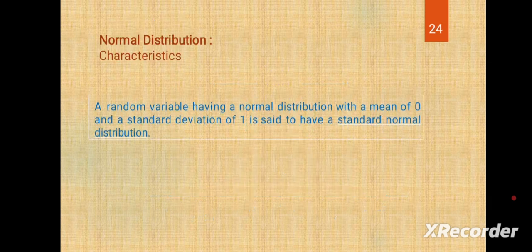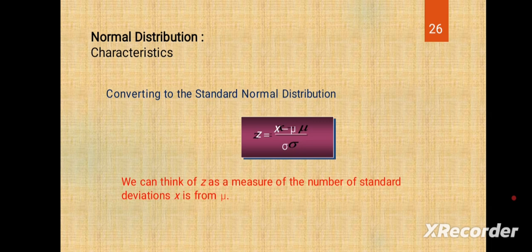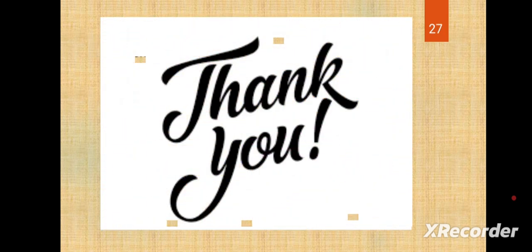A random variable having a normal distribution with a mean of 0 and a standard deviation of 1 is said to have a standard normal distribution. The letter Z is used to designate the standard normal random variable. So the formula is Z equals x minus mean divided by sigma. We can think of Z as a measure of the number of standard deviations x is from the mean. Thank you.